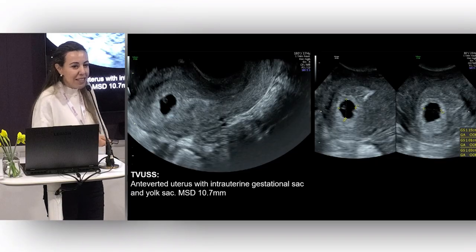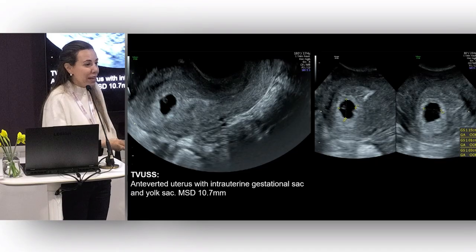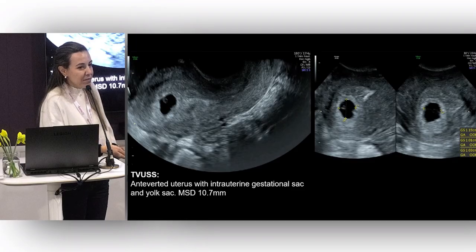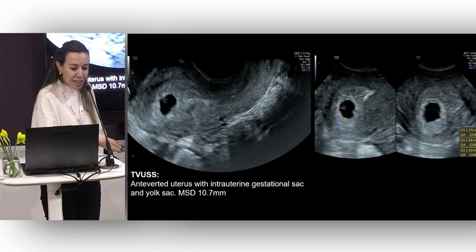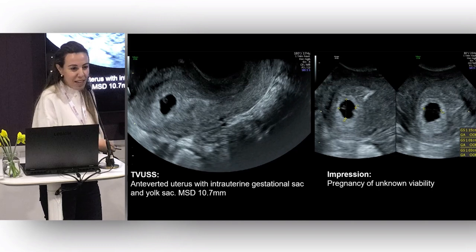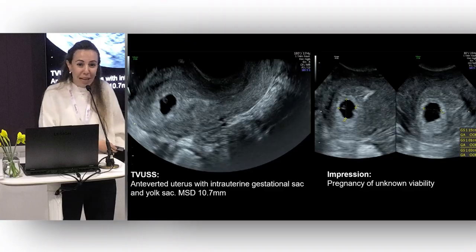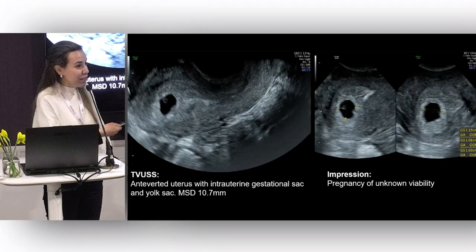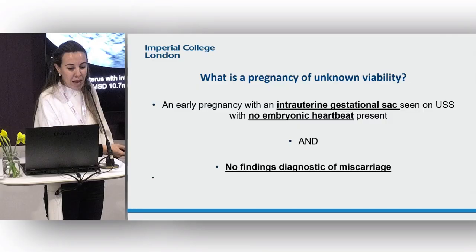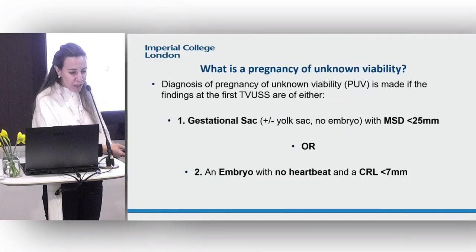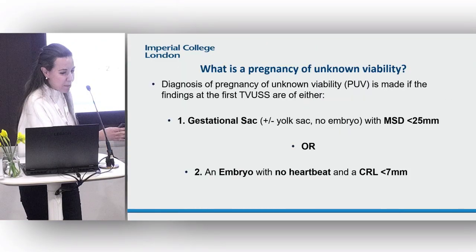You can shout it out. What would you tell this patient? Yes, of uncertain viability, absolutely. So we said that to her, it's an intrauterine pregnancy of unknown viability, and it's her first pregnancy. We said we'll see you again in 2 weeks' time. So this is just a recap of PUV.